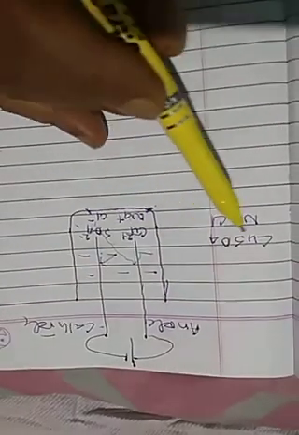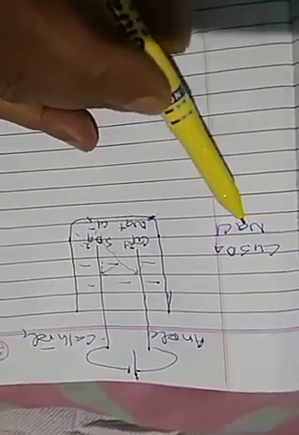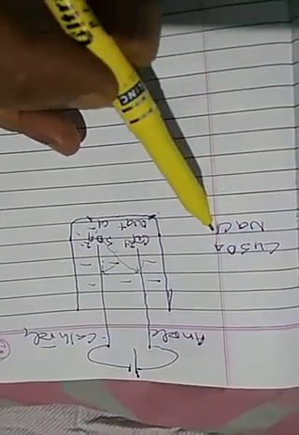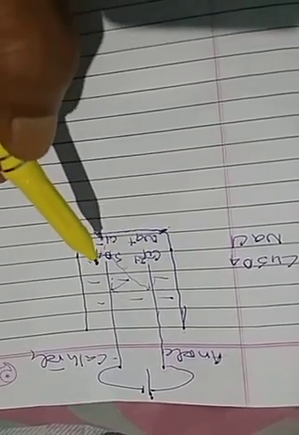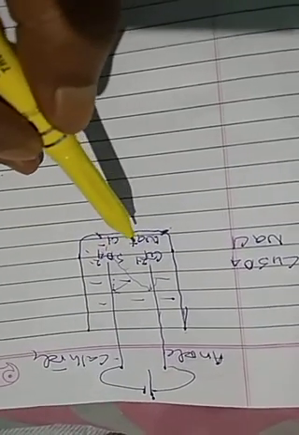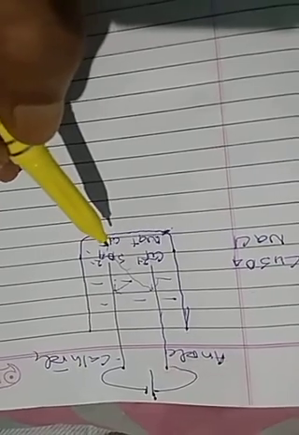Now suppose we have taken an electrolyte in which copper sulfate and sodium chloride are present. After passing current, copper ions and sulfate ions will be formed from copper sulfate, and sodium ions and chloride ions will be formed from sodium chloride.